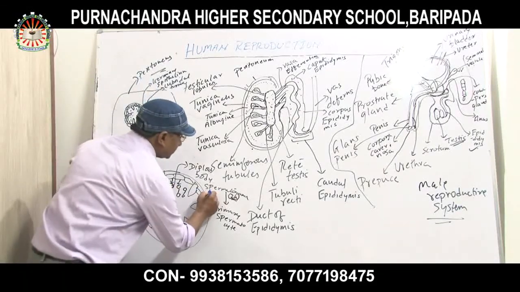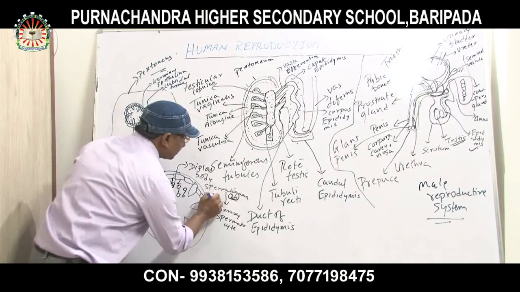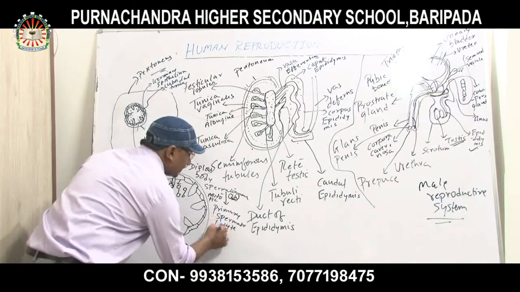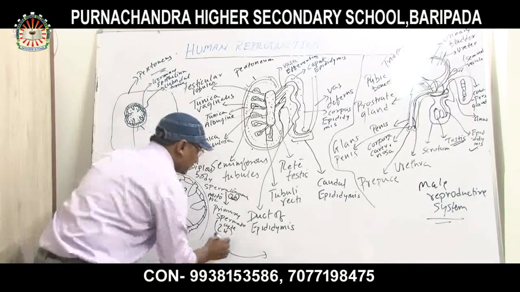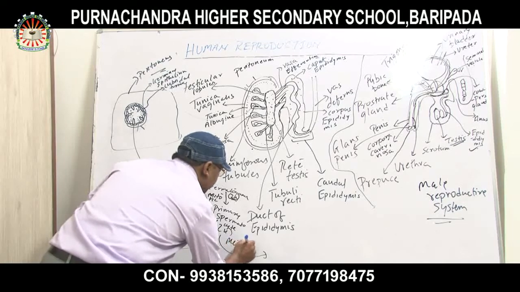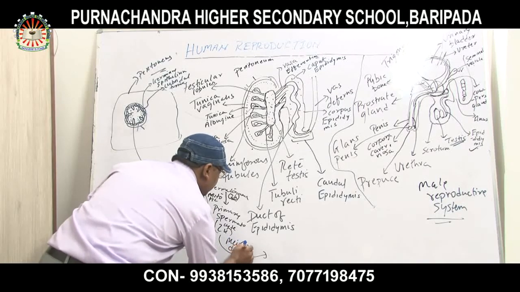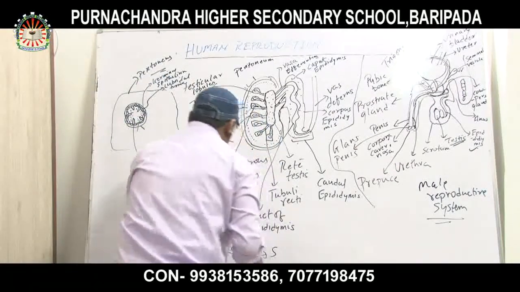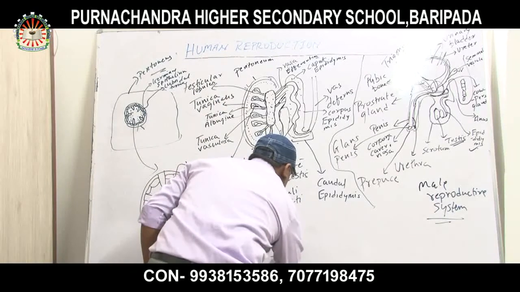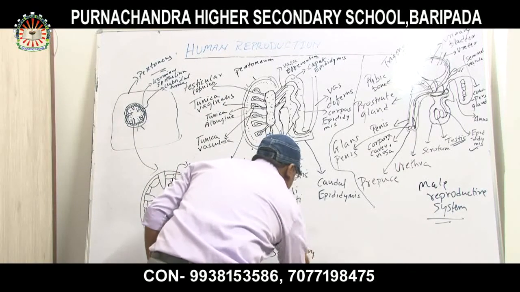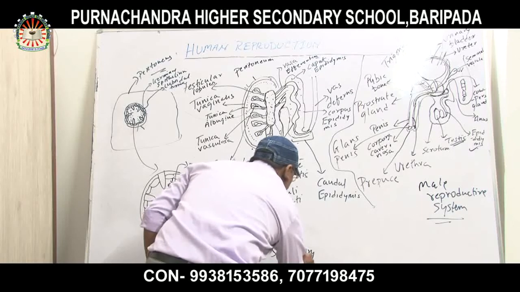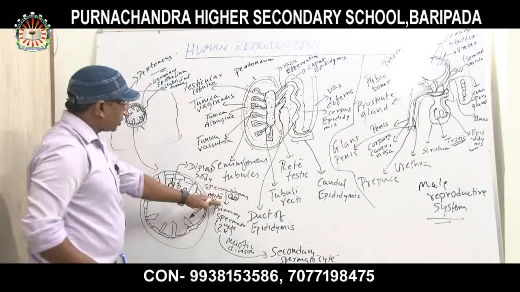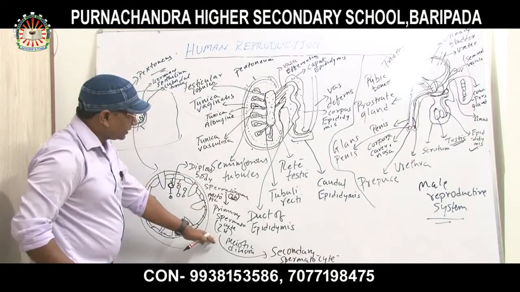Which kind of division is taking place over here? Mitotic division. It is forming again 2n. Then after that, meiotic division takes place in it. Now the primary spermatocyte is converting into secondary spermatocytes. First spermatogonia 2n, primary spermatocyte 2n, that is diploid.